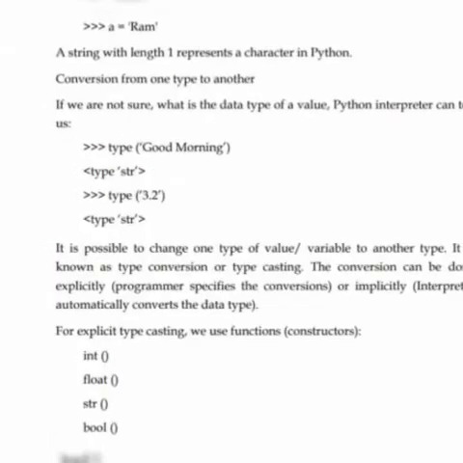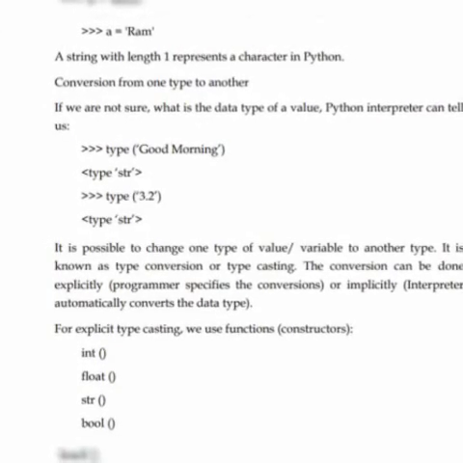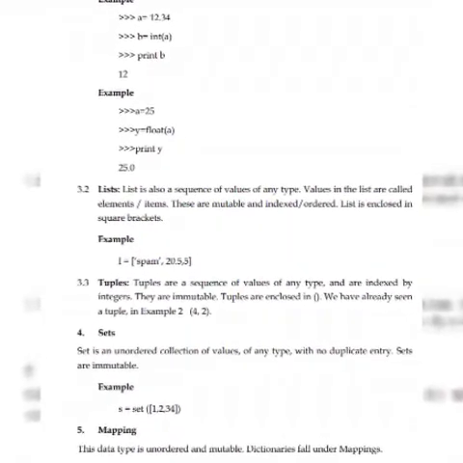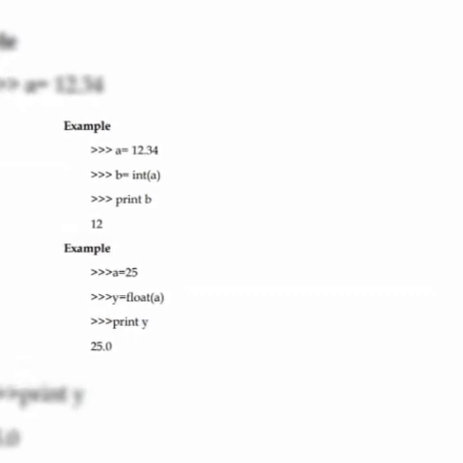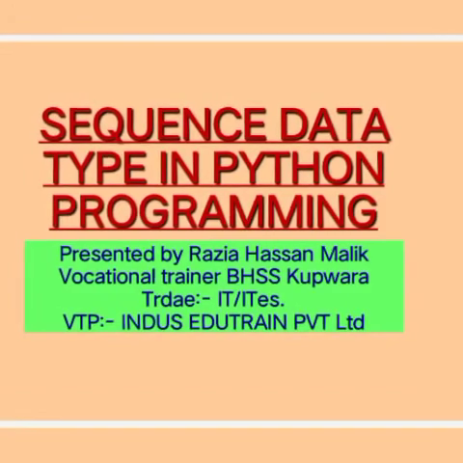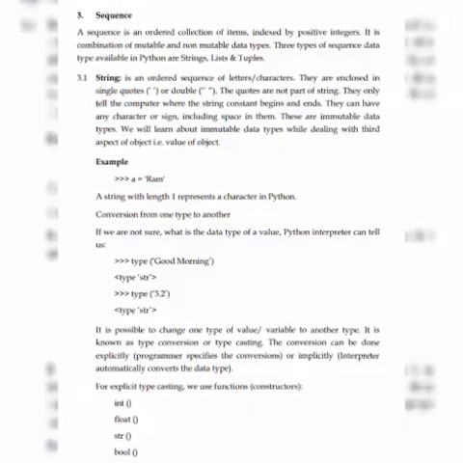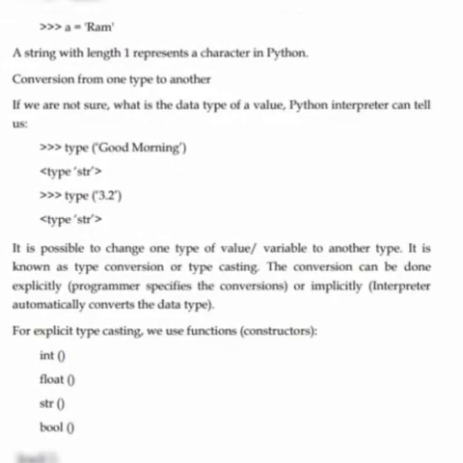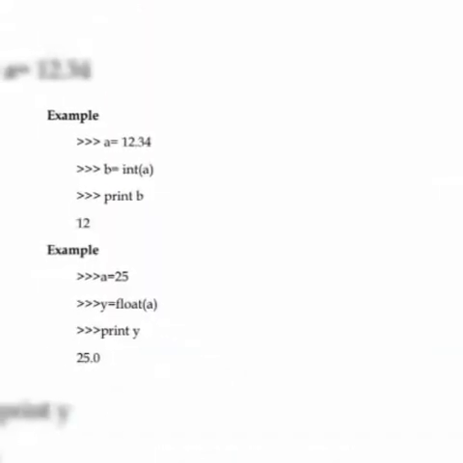In mapping, it's an unordered and mutable data type, and the dictionary is one example of mappings. We can store any number of Python objects in a dictionary, and what they store is a key-value pair. That means we have a key and we have a value for that key. It is stored in the dictionary. For example, if I am storing 1 then a, that means a is a key and 1 is a value.